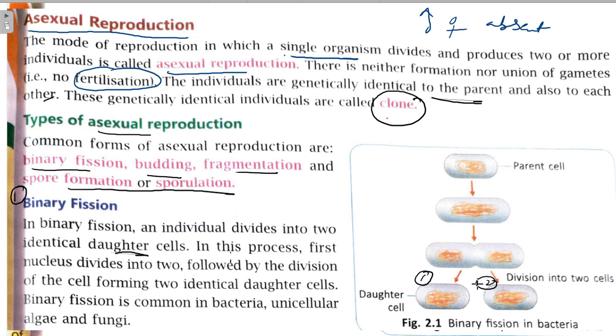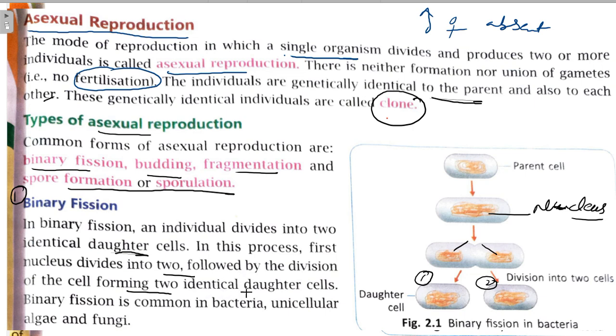In this process, first the nucleus divides into two, followed by division of the cell. This was the single nucleus, now it has divided into two parts. From these two parts arise two daughter cells, right? First is division of the nucleus into two, followed by division of the cell, forming two identical daughter cells.